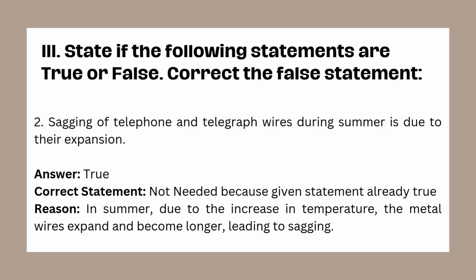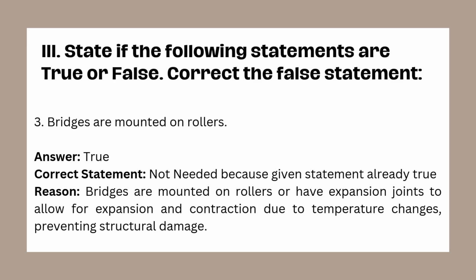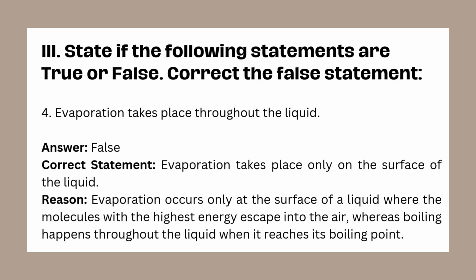Statement 2. Sagging of telephone and telegraph wires during summer is due to their expansion. The correct answer is true. Reason. In summer, due to the increase in temperature, the metal wires expand and become longer, leading to sagging. Statement 3. Bridges are mounted on rollers. The correct answer is true. Reason. Bridges are mounted on rollers or have expansion joints to allow for expansion and contraction due to temperature changes, preventing structural damage.